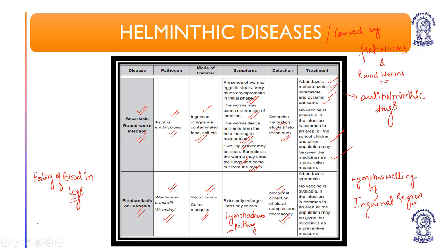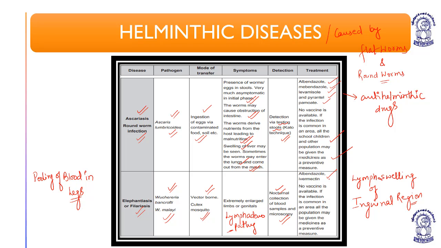During daytime, because of walking and all, the blood keeps on distributing itself, but during rest the blood keeps on pooling in the legs and they get swollen. So blood collection and microscopy can be done as a probable method to detect the worm.